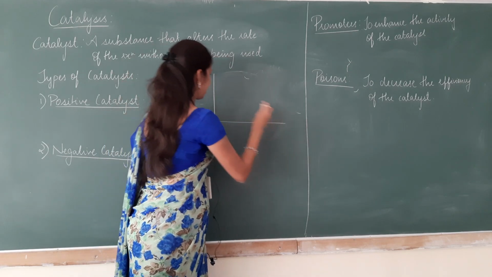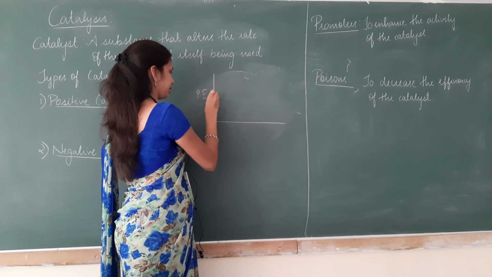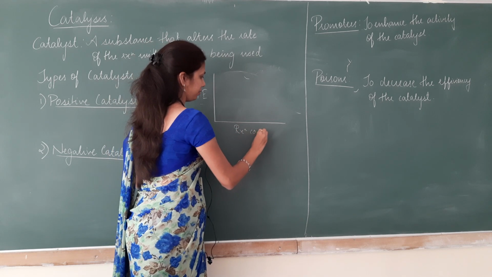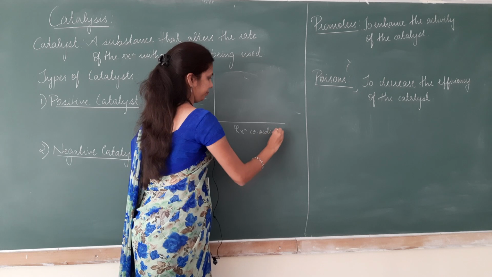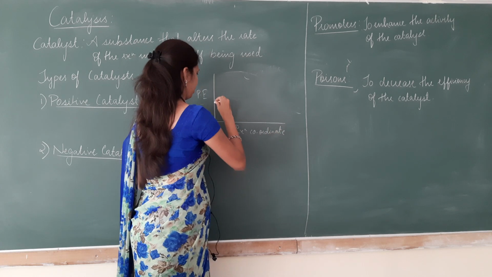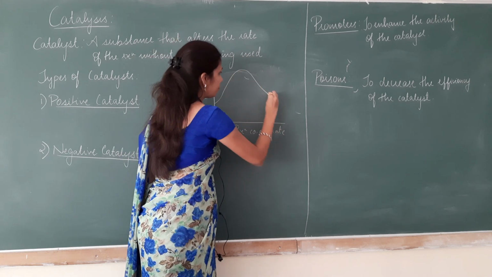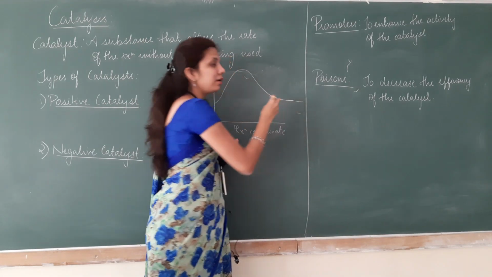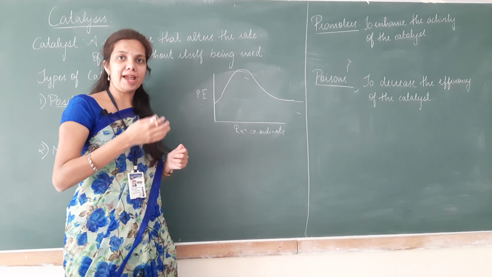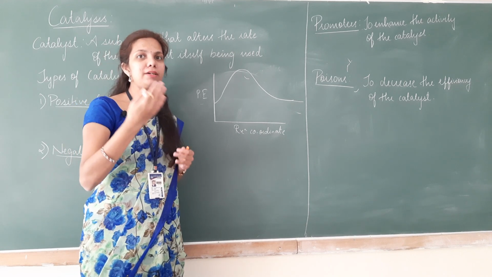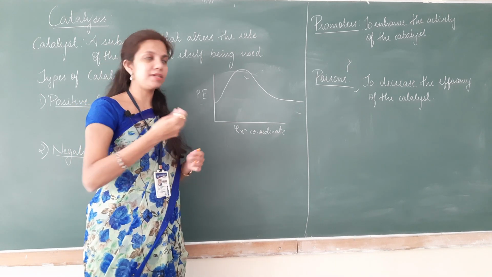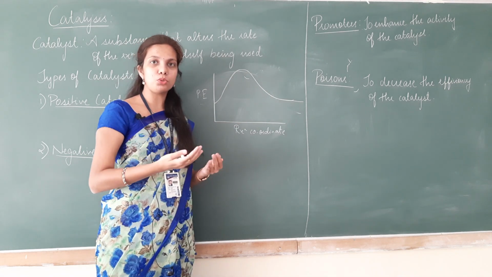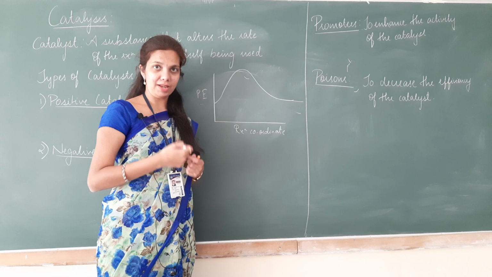So this would be a graph, this would be your potential energy, this is your reaction coordinate. Now, in a chemical reaction, a reaction which has a higher activation energy needs to pass through higher energy barriers.